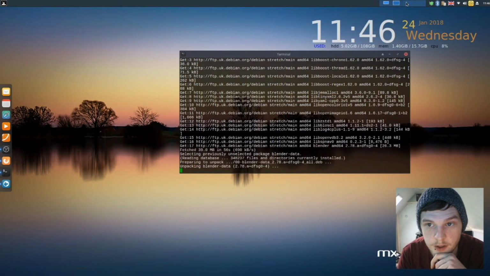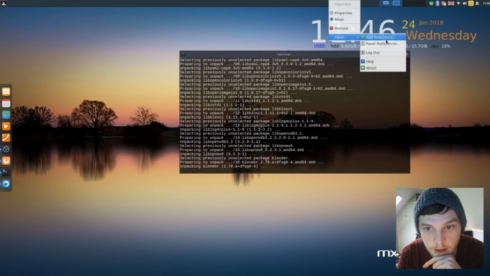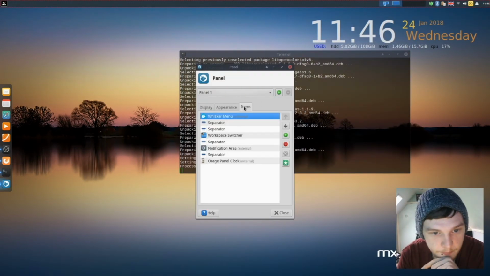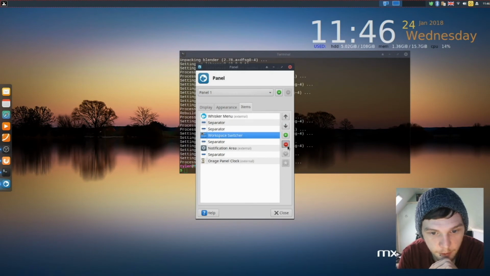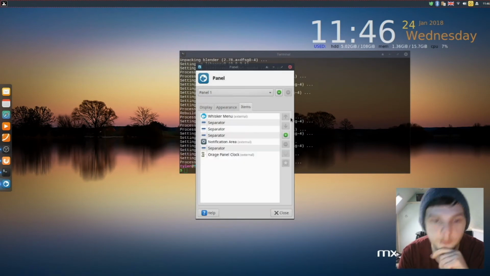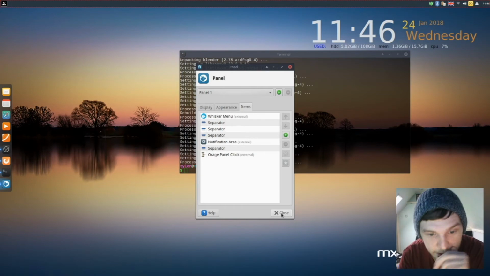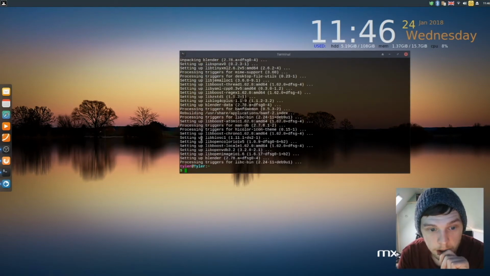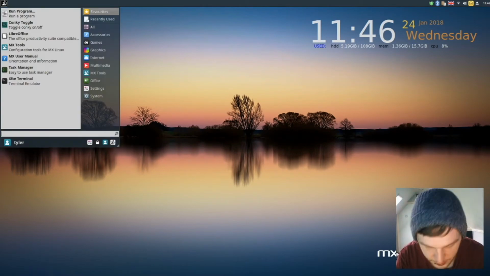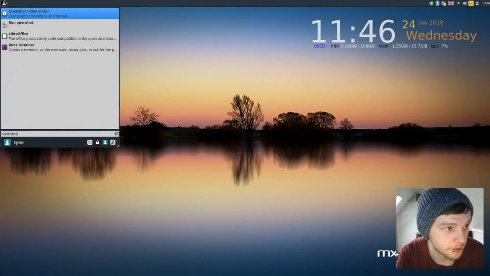Just trying to think. I don't really want the workspace switcher there either. I don't tend to use it. So we're going to get rid of that as well. There we go. So that's a lot cleaner for me, so I like it. Okay. Exit that. So now we're just going to make sure it's installed things.